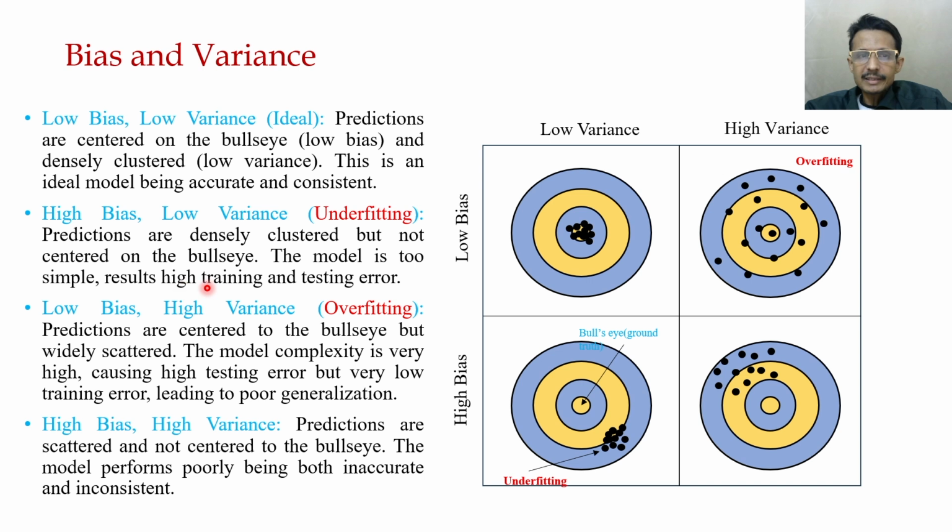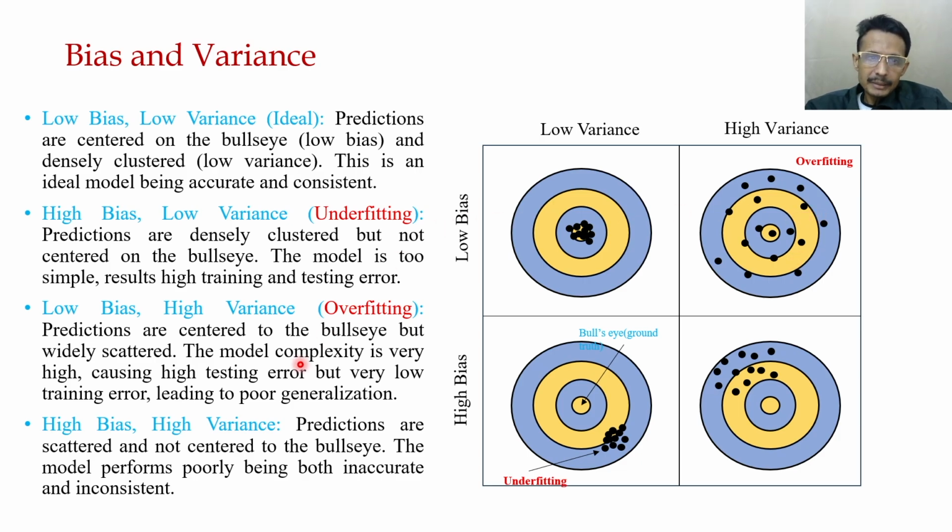The model is too simple, resulting in high training error and testing error, and basically this causes underfitting. Next, the case of low bias and high variance. It is essentially centered on the bullseye, but the spread is very high. Since this particular model is very accurate on the training data, but due to its very high complexity, it loses the generalization capability on unseen data.